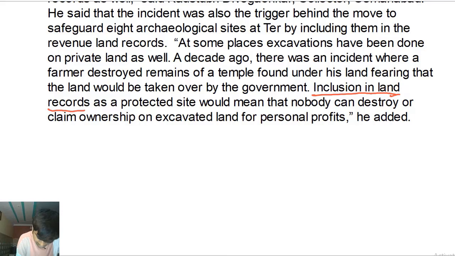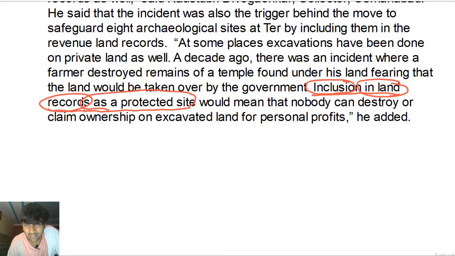So inclusion in land records as a protected site. This is the subject. Inclusion is the simple subject. Inclusion in what? In land records as a protected site. So inclusion in land records as a protected site, what would it do? It would mean, this is the verb phrase, helping verb, main verb, would, auxiliary verb, mean, main verb.